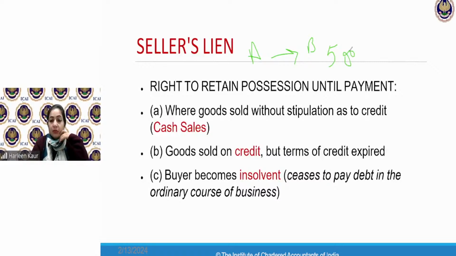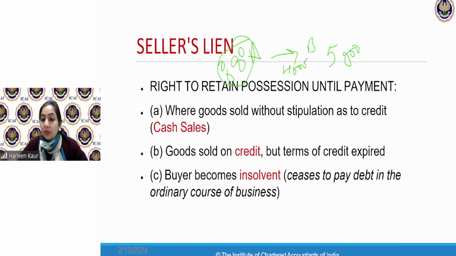A sold the goods to B for rupees 5,000, and these goods are still lying with A. He said, once you make me the payment of 5,000, come and take your goods. Mr. B came and paid him rupees 4,000, and he said, give me my goods. So you tell me, as an honest person, if you are the seller and I am the buyer, and I give you 4,000 rupees instead of 5,000, will you give me the goods? What will you do? I had to pay you 5,000.